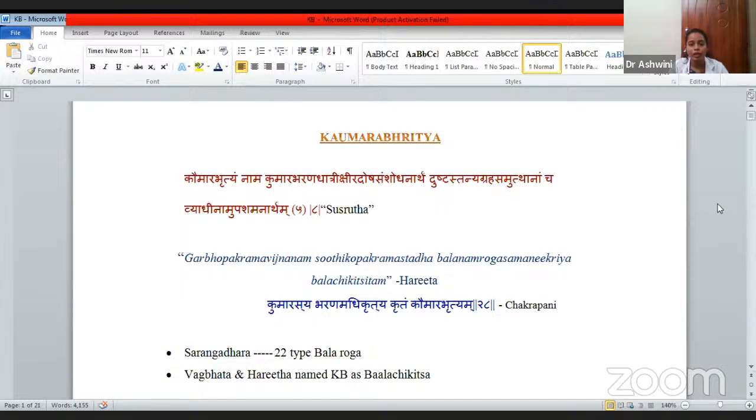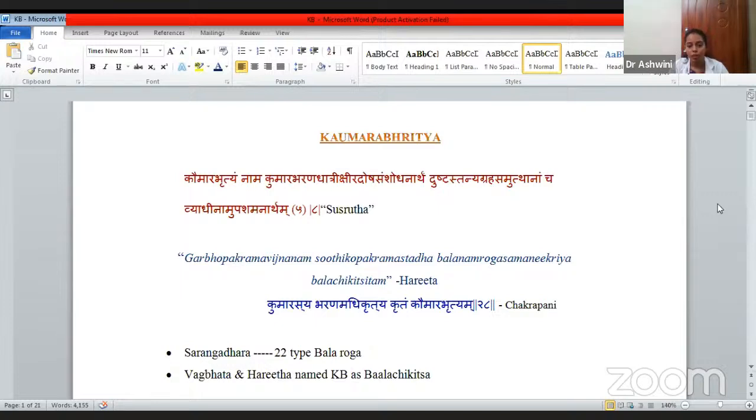Those all will be dealt in the branch called Kaumarabhritya. Whereas Harita tells in detail: Garbhopakramaniya Vijnanam Sutikopakramastatah Balanam Roga Shamani Kriyaha Balachikitsatam. He tells, even from the time of conception till the kid attains the age of 16, what the branch deals with is called Bala Chikitsa.